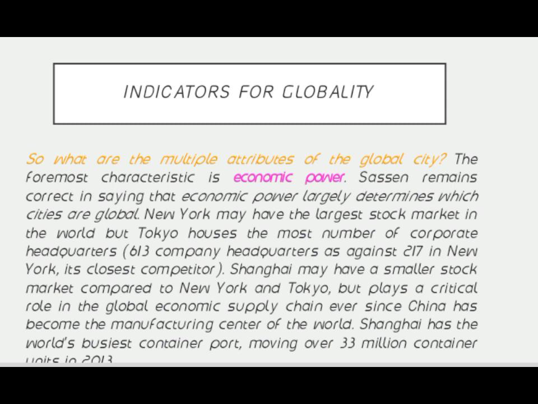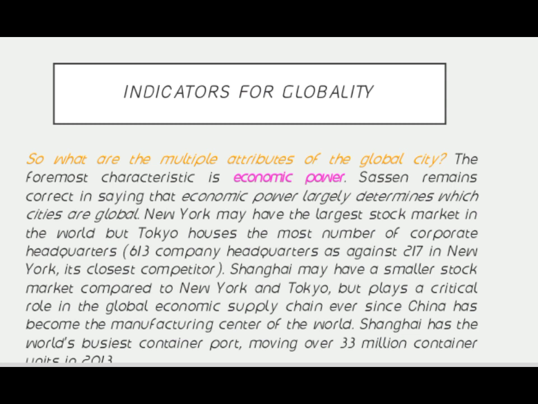Sassen remains correct in saying that economic power largely determines which cities are global. New York may have the largest stock market in the world, but Tokyo houses the most corporate headquarters: 613 company headquarters as against 217 in New York, its closest competitor.